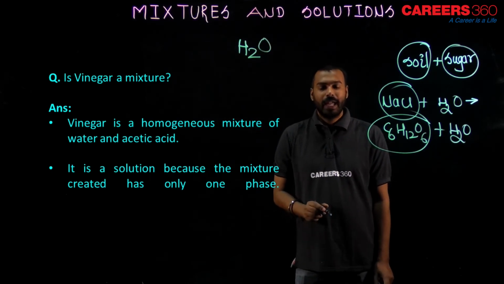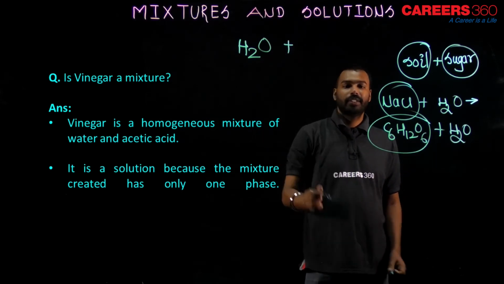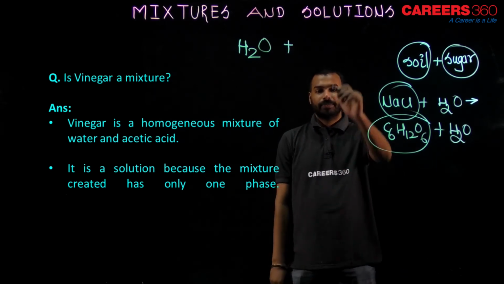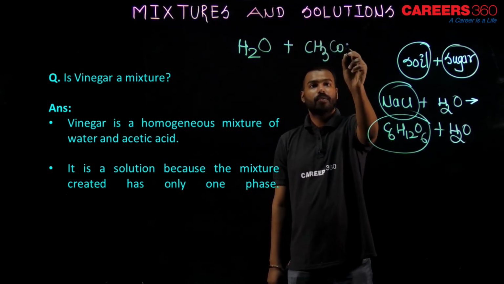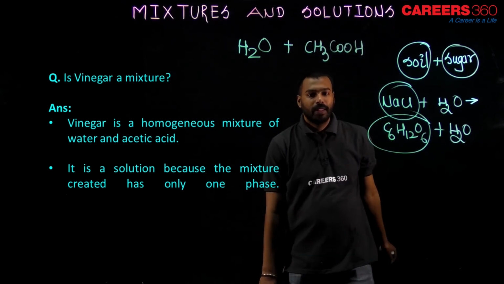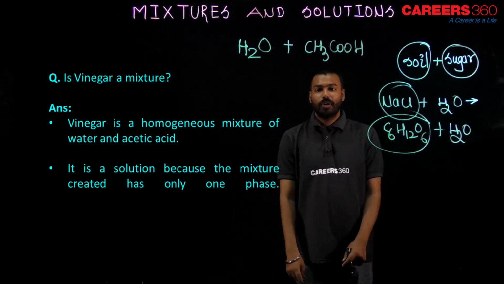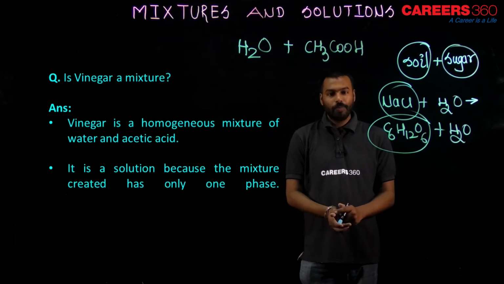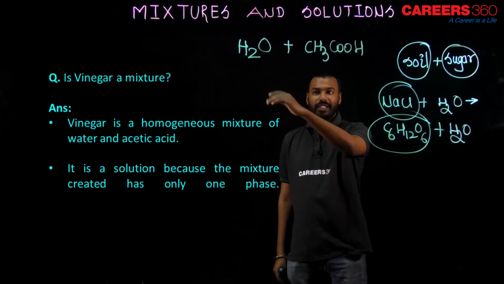H2O, okay, and acetic acid. So, what is acetic acid? Acetic acid is CH3COOH. The mixture of water and acetic acid, this is called vinegar. I hope you understood what is vinegar. So, vinegar is a mixture of acetic acid and water.